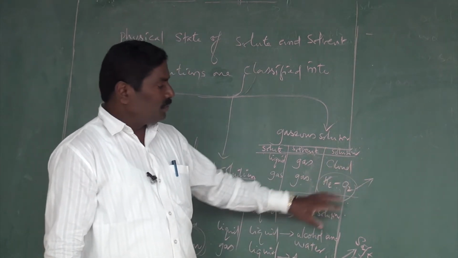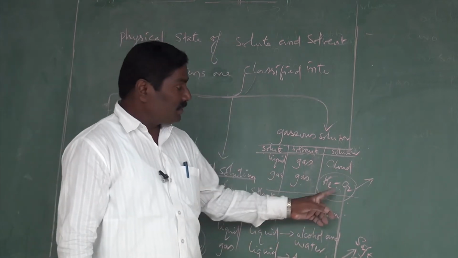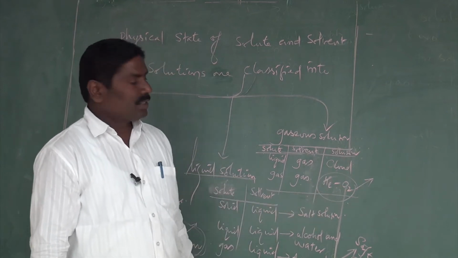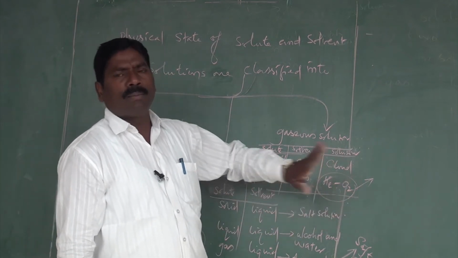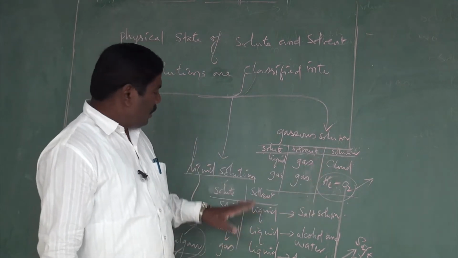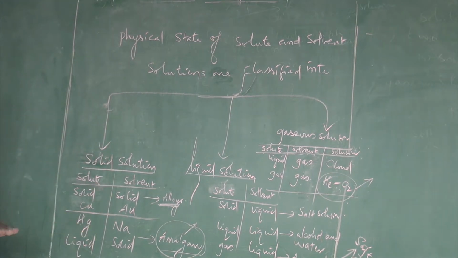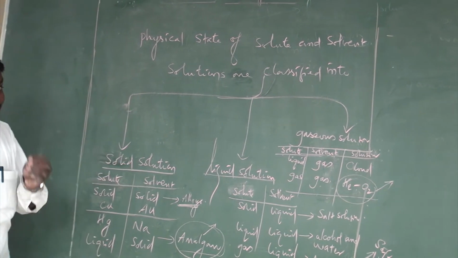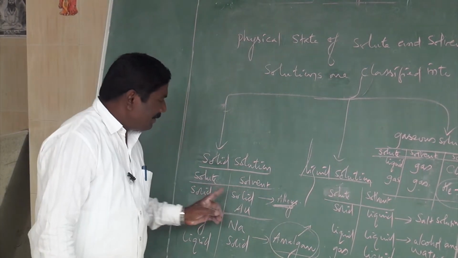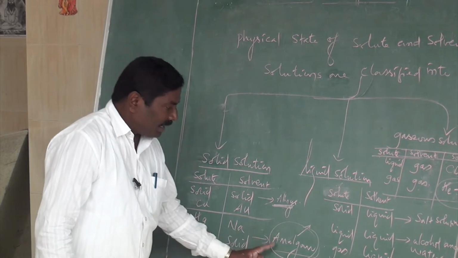That means if we want to go very deep into the sea, we can use it for that. The gas used for deep sea divers is a very important gas. The gaseous solutions, liquid solutions and solid solutions are all important. From the examination point of view, you should learn this point: solid solutions are called alloys, and liquid in solid solutions are called amalgams.